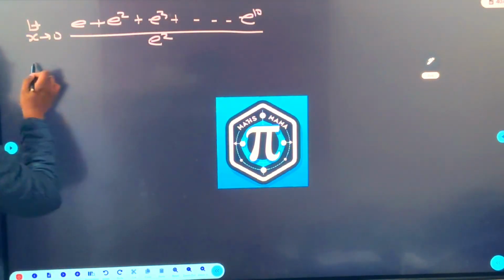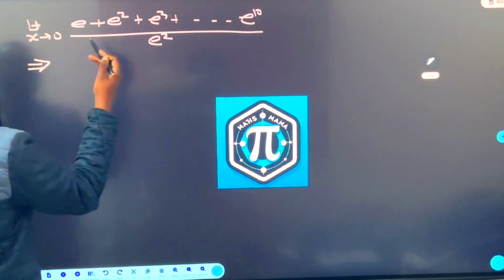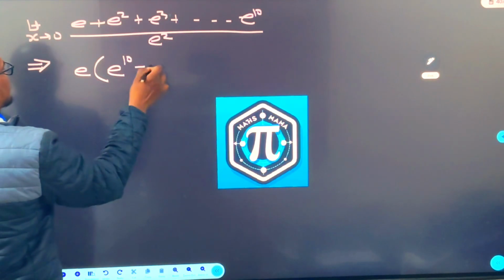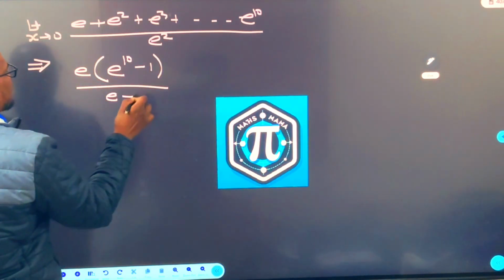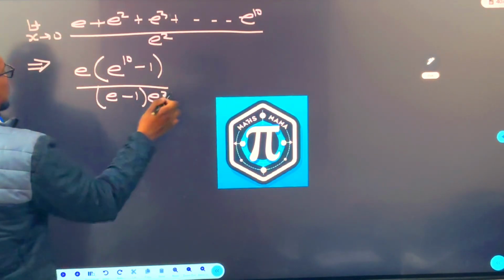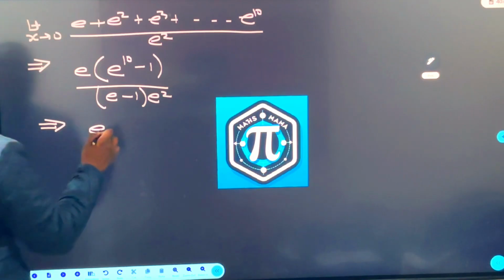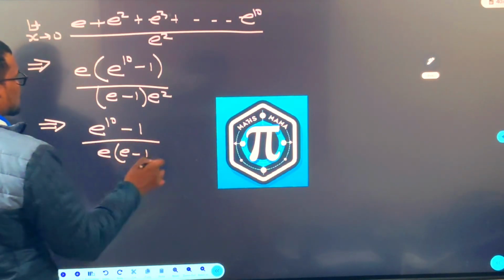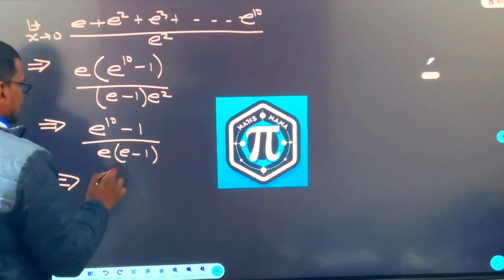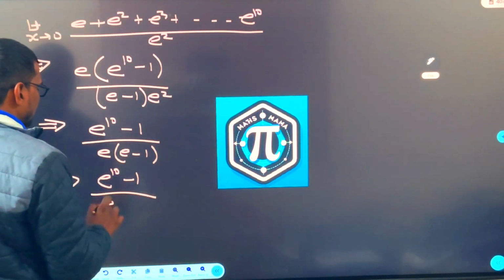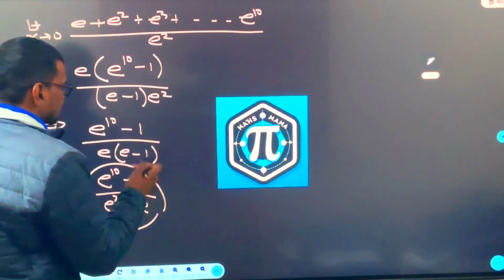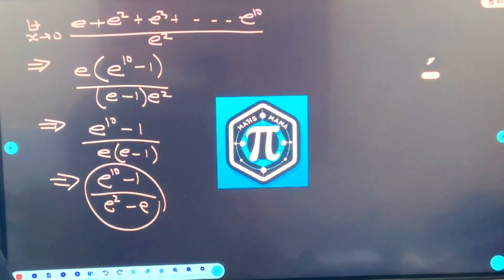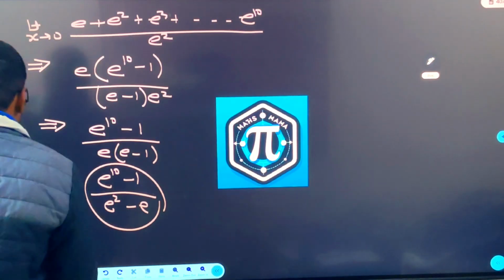Right? Now this is the GP. What is the S10? a into r^n minus 1 upon r minus 1, into e^2. Finally beta you will get e^10 minus 1 upon e into e minus 1. That is e^10 minus 1 upon e^2 minus e. That's your answer. So good question. I will say very good question.